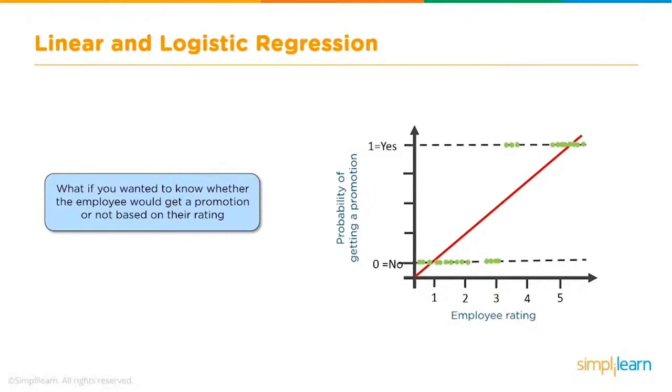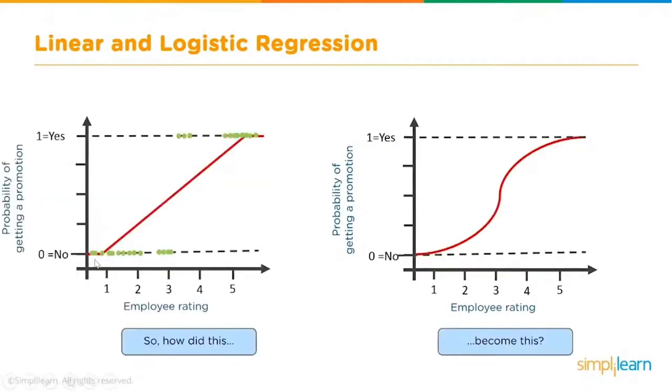Also, the values cannot go beyond 0 or beyond 1. So the graph should probably look somewhat like this, clipped at 0 and 1. But still, the straight line doesn't look right. Therefore, instead of using a linear equation, we need to come up with something different. And therefore, the logistic regression model looks